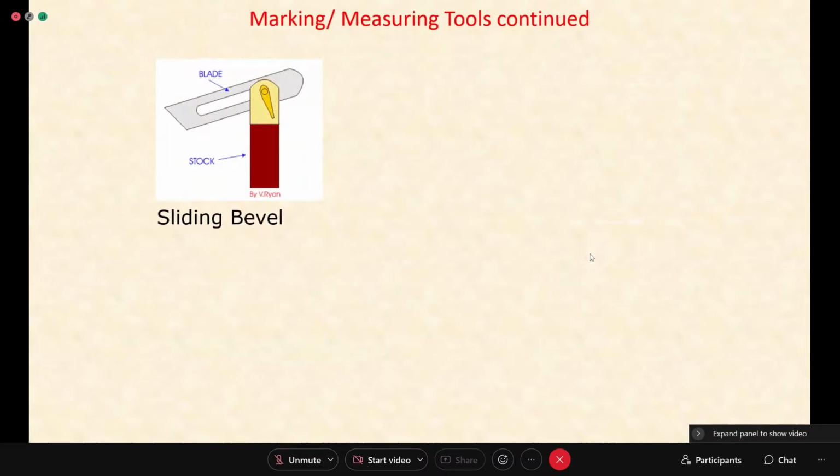Then you can use a sliding bevel because sometimes you have to mark angles also. So sliding bevel is shown. This edge can be tilted. You can set the required angle and then you can do marking. It is possible.